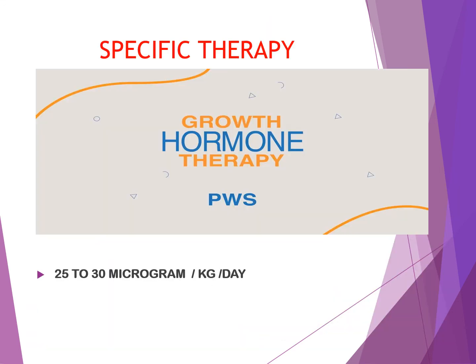Next one, the specific therapy, that includes growth hormone therapy. This is highly effective in growth hormone deficiency, and this can result in an increase in height by 20 to 30 centimeters. This growth hormone treatment is given at night as subcutaneous injections, and the dose is 25 to 30 micrograms per kg per day, and this treatment is very expensive.